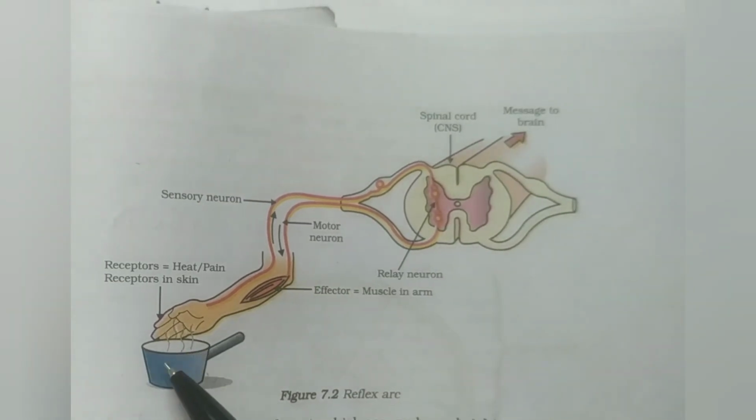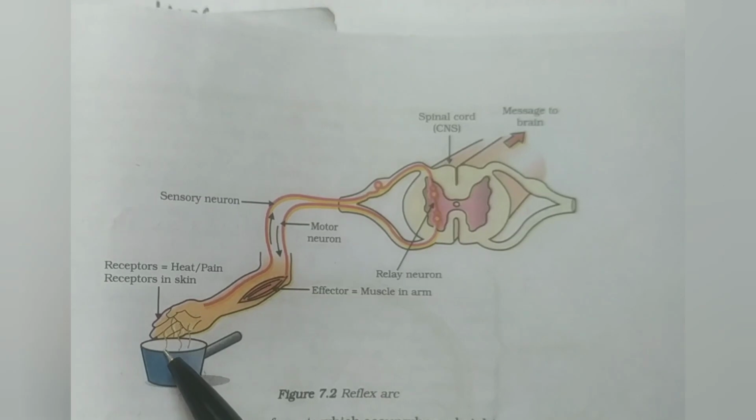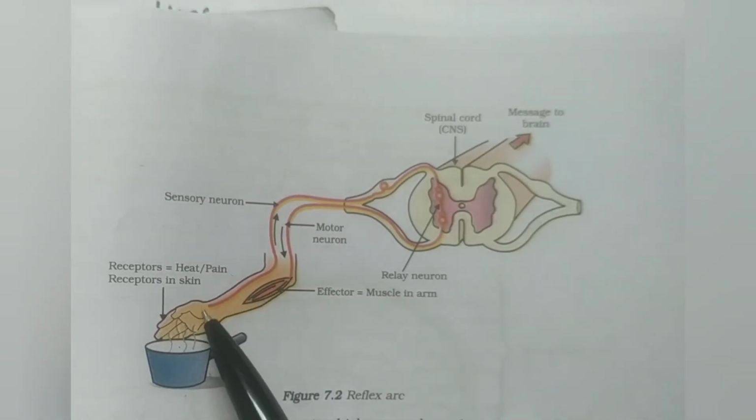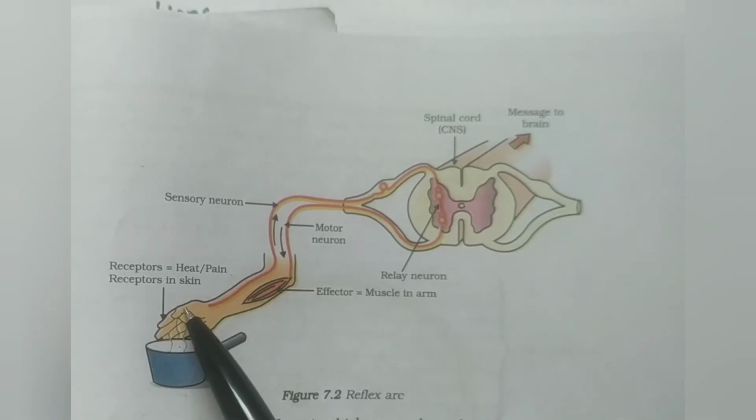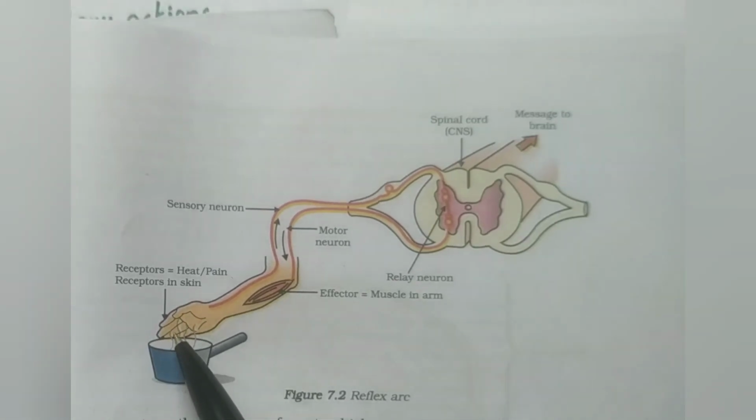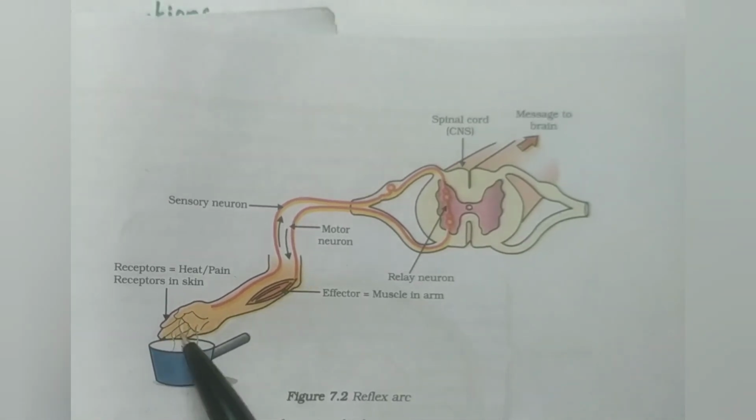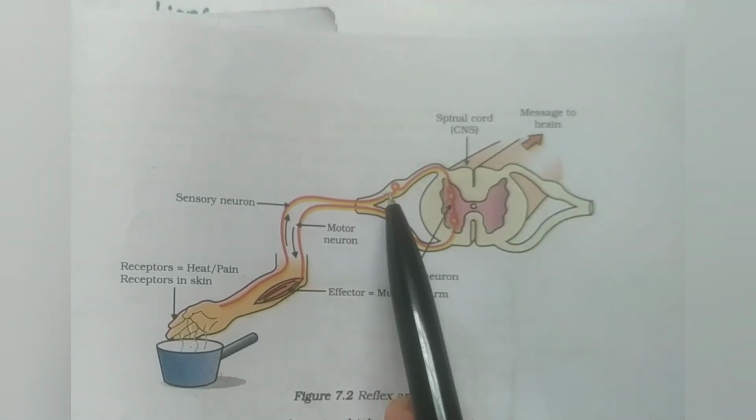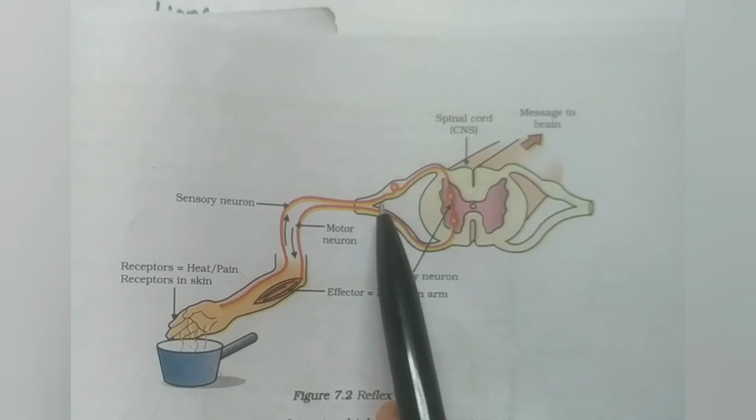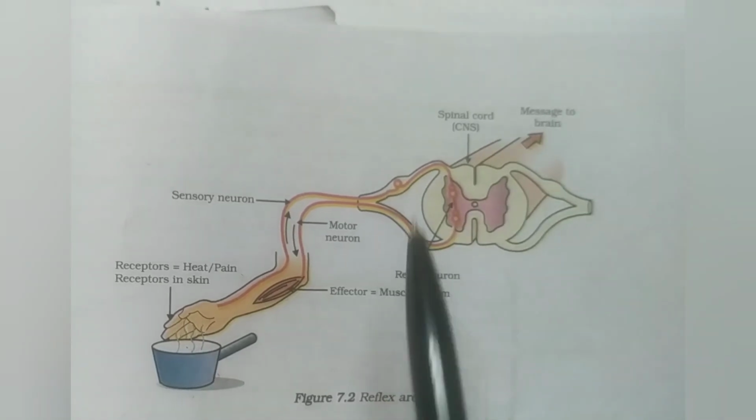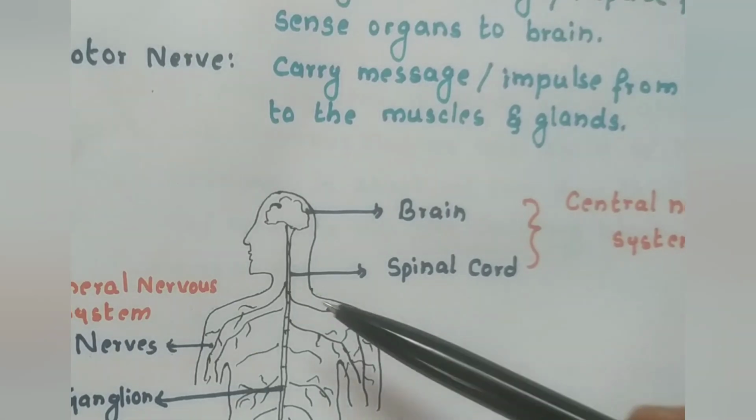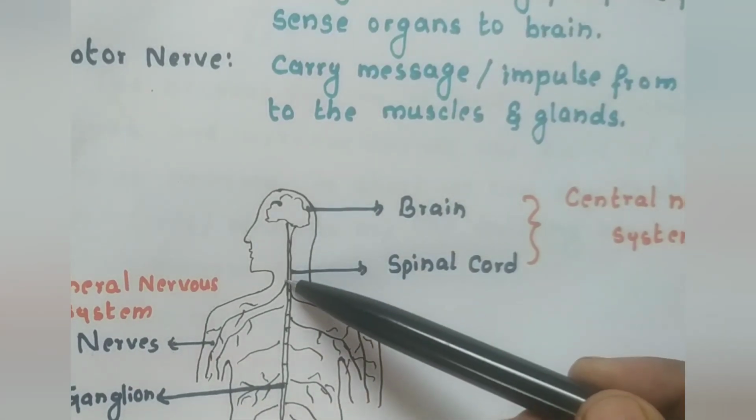Reflex action. Whenever you touch any hot thing, you will feel the pain and heat. It is sensed by your skin. The message is transferred to the spinal cord. Where will be the spinal cord? As I have taught you already, this is the spinal cord.